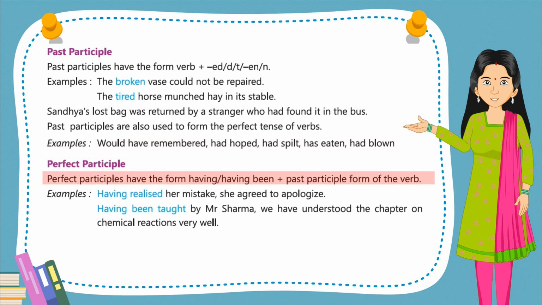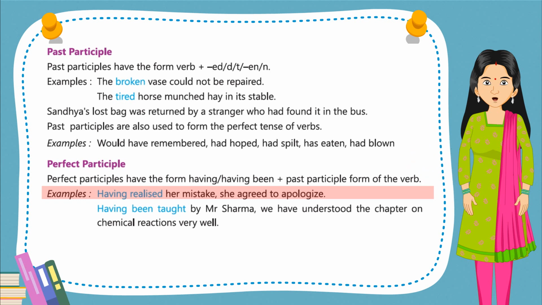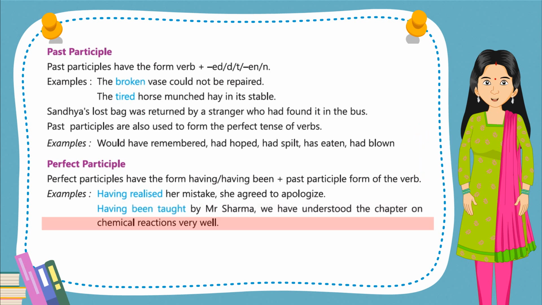Perfect participle. Perfect participles have the form having been plus past participle form of the verb. Examples: Having realized her mistake, she agreed to apologize. Having been taught by Mr. Sharma, we have understood the chapter on chemical reactions very well.